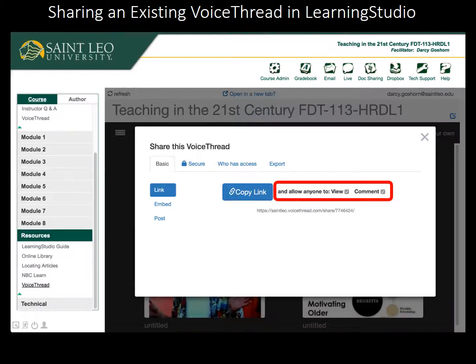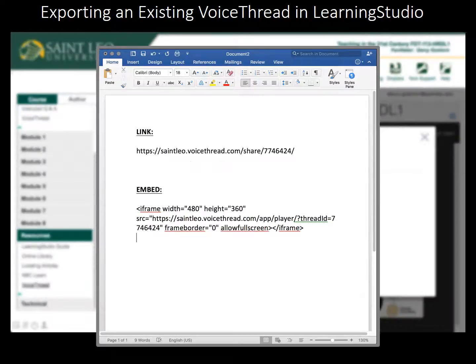Before copying the link, adjust the permissions. If you wish students to use the VoiceThread as a discussion, you'll need to leave both boxes checked. Click the Copy Link button to copy the hyperlink that you see in the pop-up to your computer's clipboard. I would suggest having a document ready on your computer in order to paste the hyperlink that you just copied.